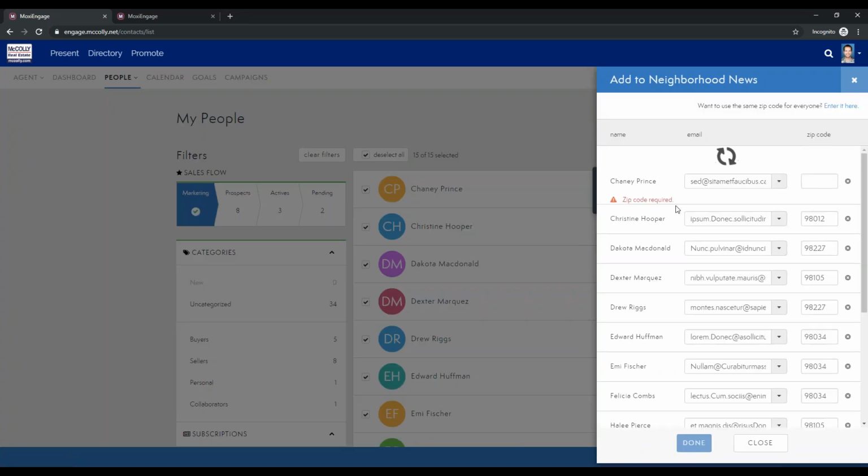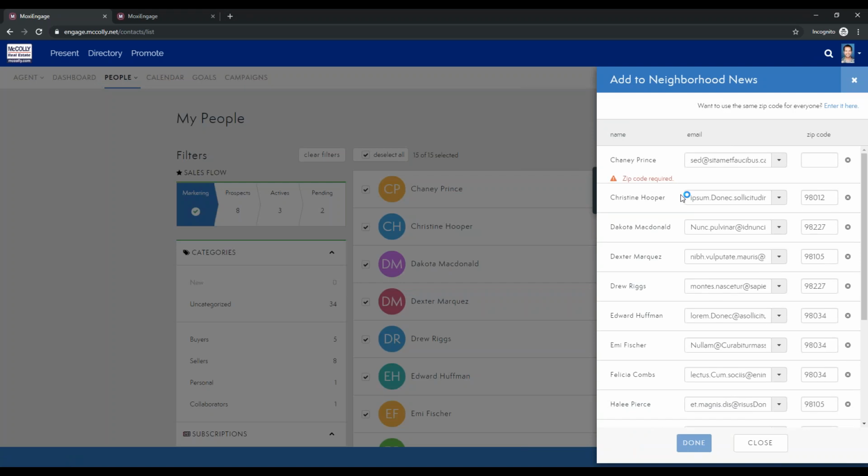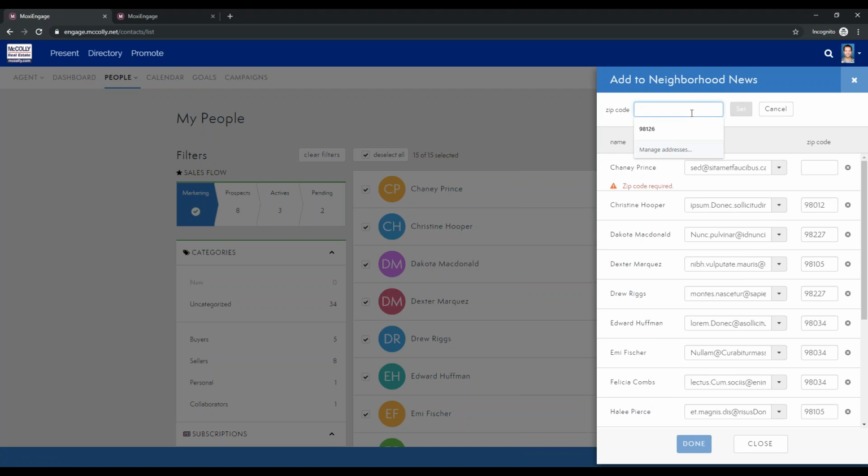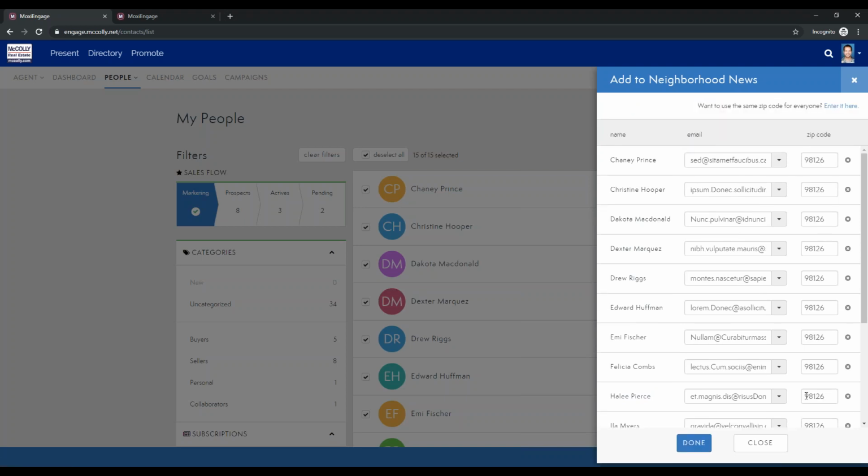When you click on that, you have the option of doing either everybody to their own individual zip code, or if you would prefer that all clients be subscribed to the same zip code, you have this ability up here where it says use the same zip code for everyone. You just click that, enter a given zip code for all of the clients, and hit set, and you can see all of those clients will have the same zip code.